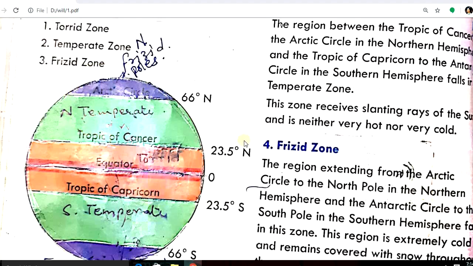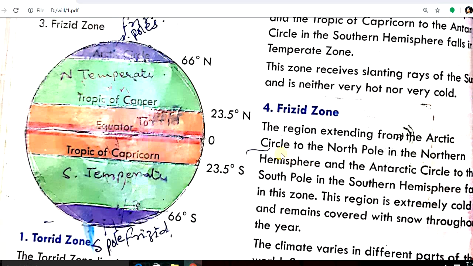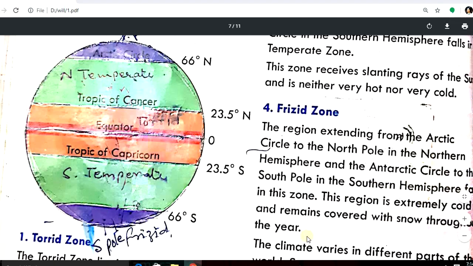Now, third is frigid zone. Frigid zone is the region extending from the Arctic Circle to the North Pole in the northern hemisphere and the Antarctic Circle to the South Pole in the southern hemisphere. This region is extremely cold and remains covered with snow throughout the year. This is the Arctic Circle to the North Pole, this blue area. This is the frigid zone.